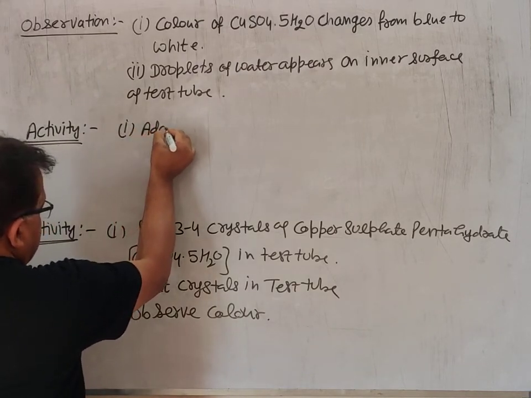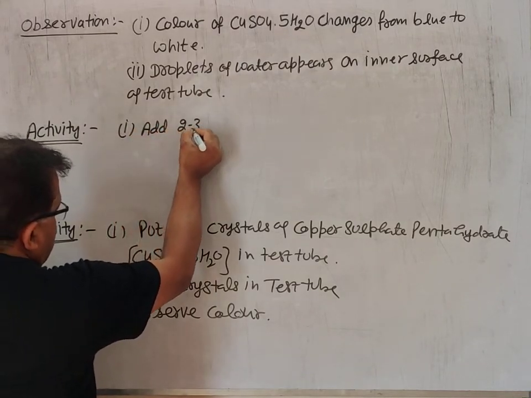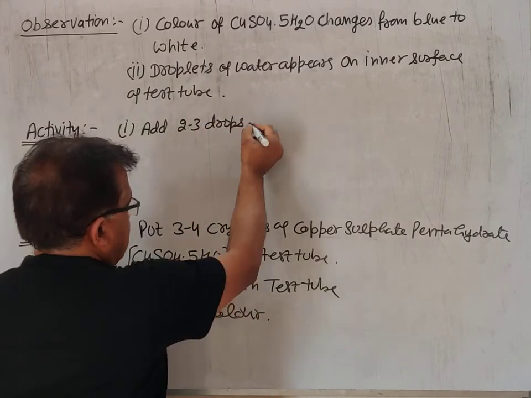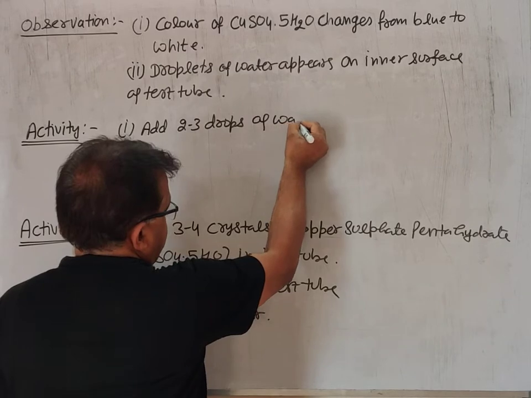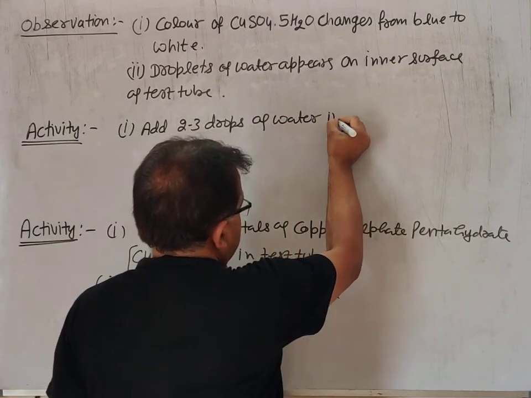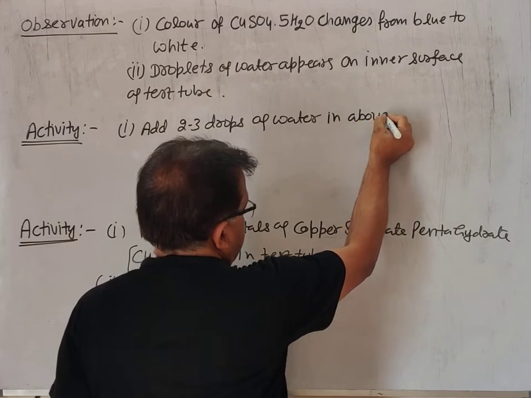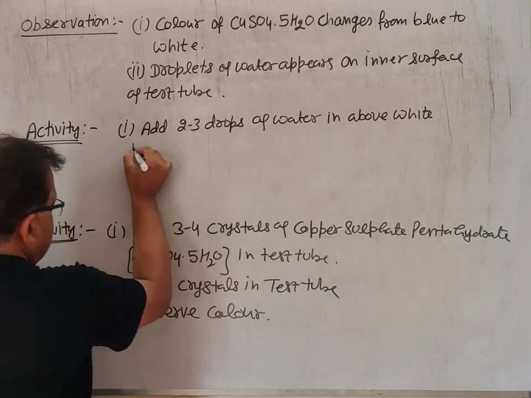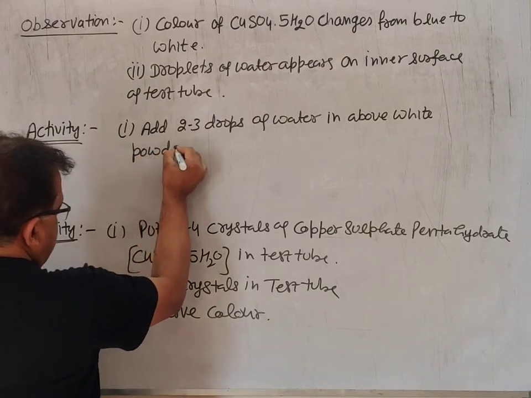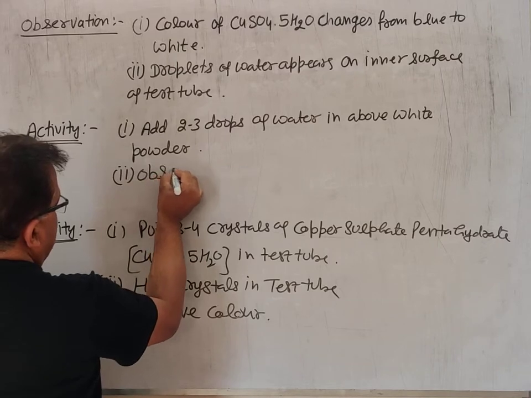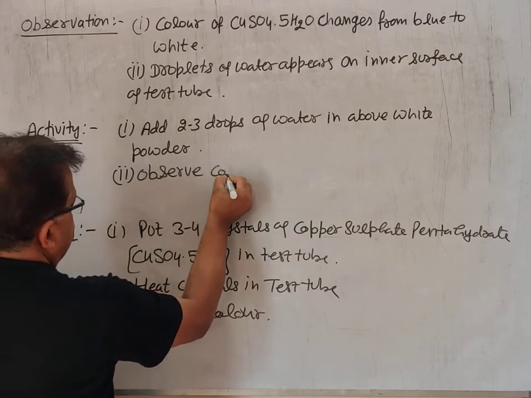Add 2-3 drops of water to the above white powder. Observe the color.